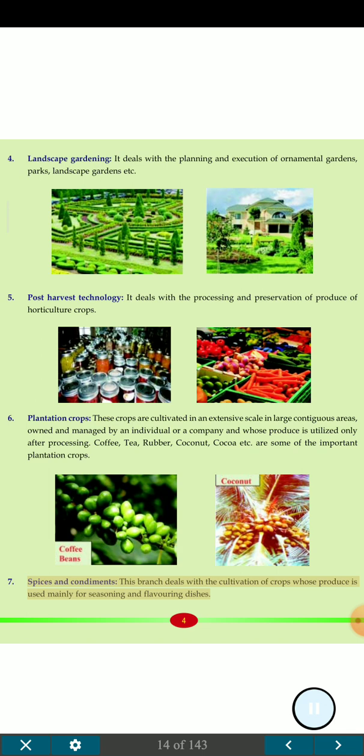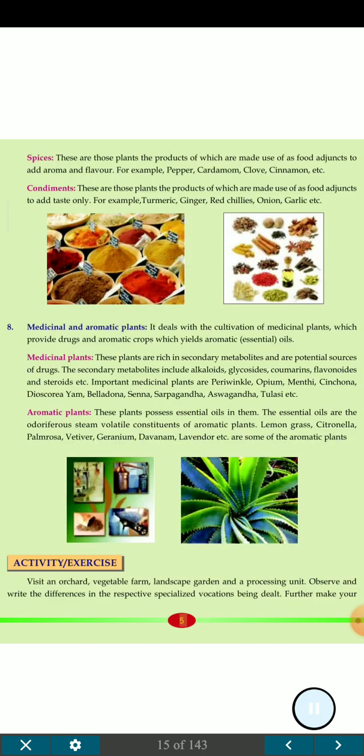7. Spices and condiments. This branch deals with the cultivation of crops whose produce is used mainly for seasoning and flavoring dishes. Spices are those plants the products of which are made use of as food adjuncts to add aroma and flavor. For example, pepper, cardamom, clove, cinnamon etc. Condiments are those plants the products of which are made use of as food adjuncts to add taste only. For example, turmeric, ginger, red chilies, onion, garlic etc.